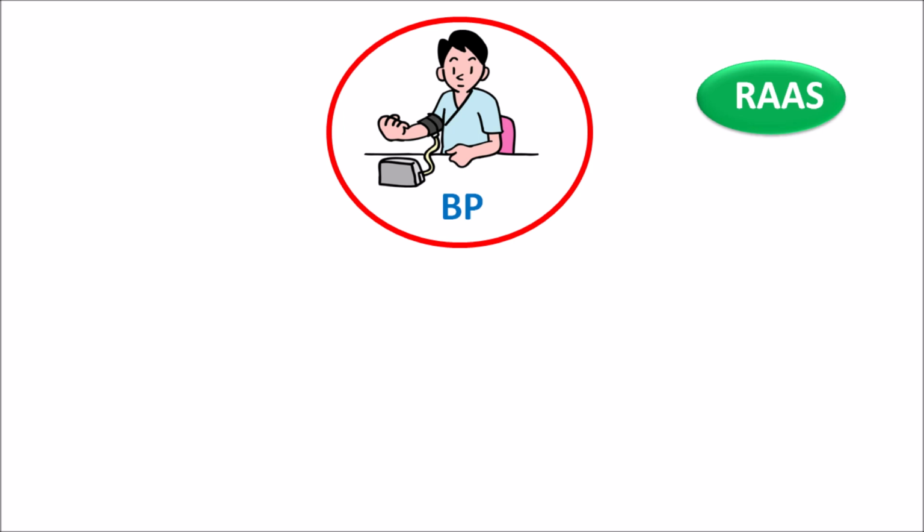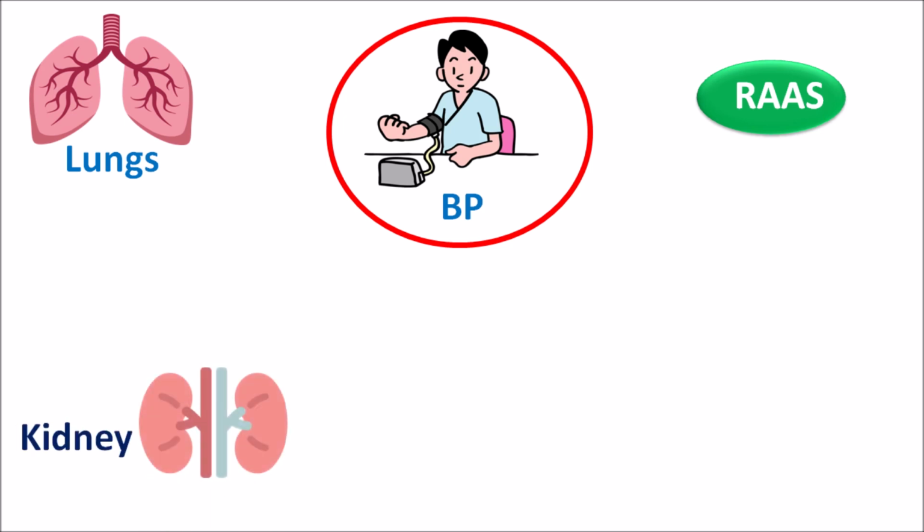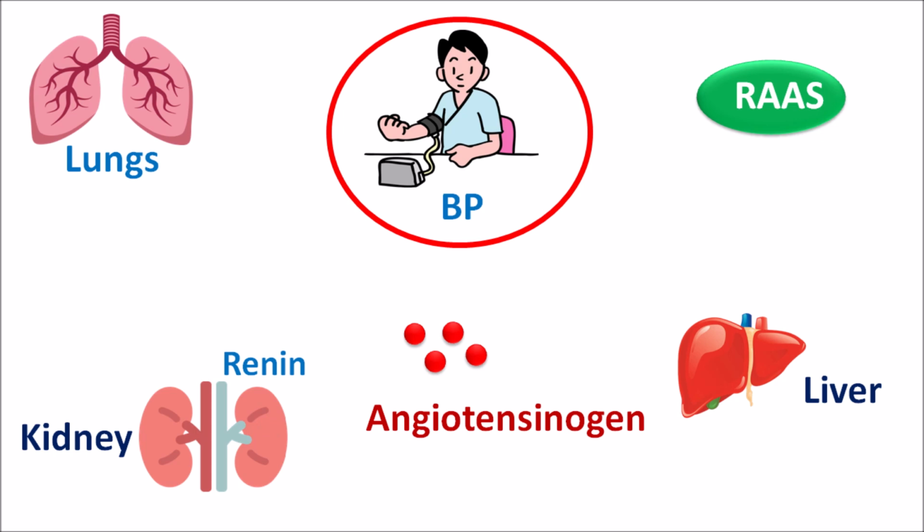But many of the organs are linked with RAS. Lungs play an important role by producing the ACE enzyme. Kidney is the other organ which is going to produce renin as the enzyme. And liver is the third organ which is going to produce a precursor for the angiotensin system. From the liver, one of the precursors that is going to be produced is angiotensinogen. This angiotensinogen can be converted into angiotensin 1 by one of the enzymes, renin. So kidney can produce this renin which is going to convert the angiotensinogen into angiotensin 1.